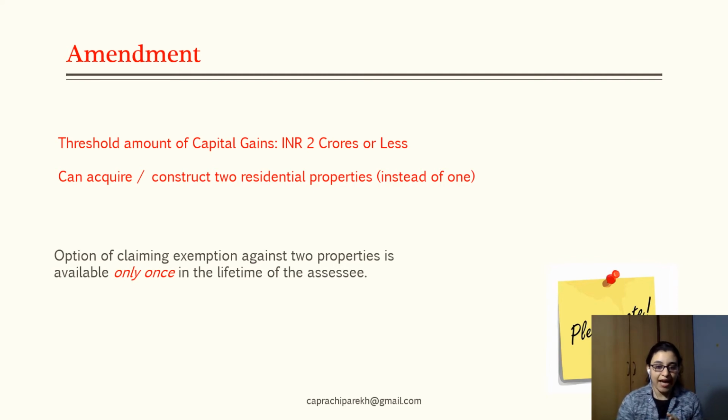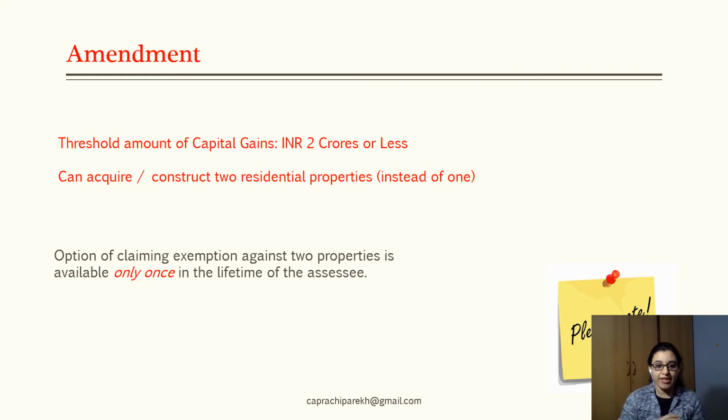In case the capital gain which is incurred from the transfer of the original capital asset, being residential property, is of an amount of 2 crores or less, in this particular scenario the assessee can acquire or construct 2 residential properties instead of one. So here the assessee has been given a benefit of investing in two properties and still be eligible for claiming the exemption offered by Section 54.